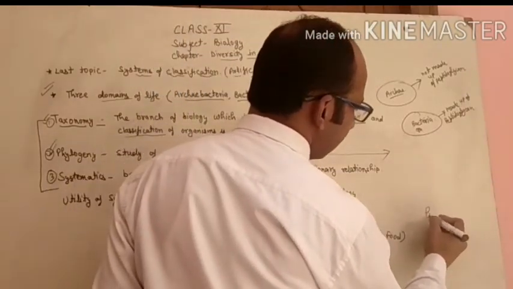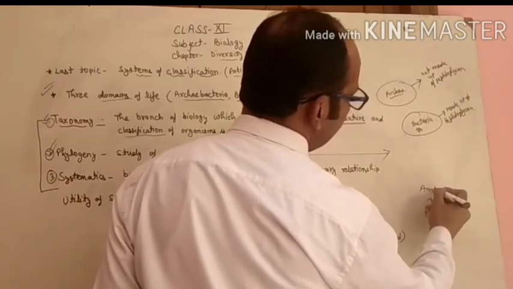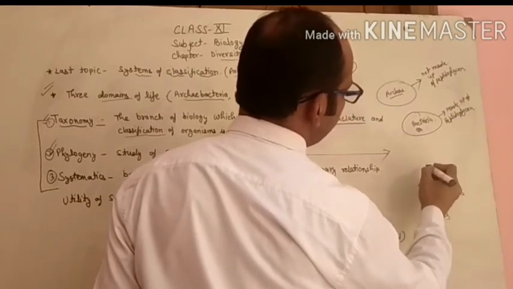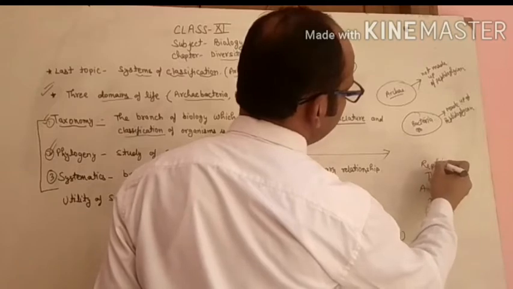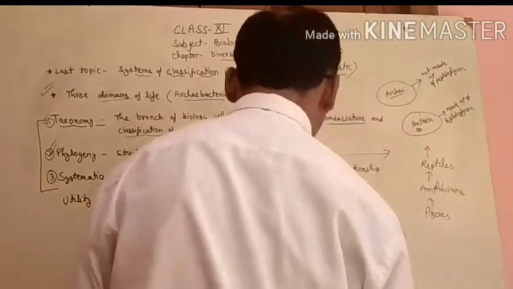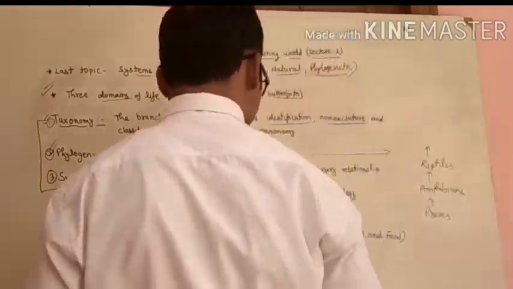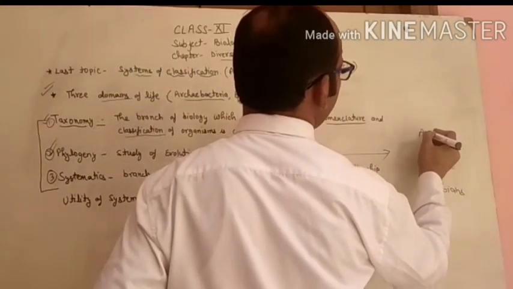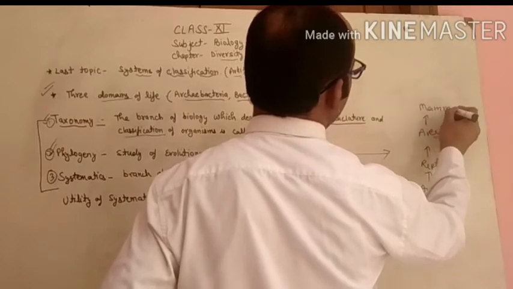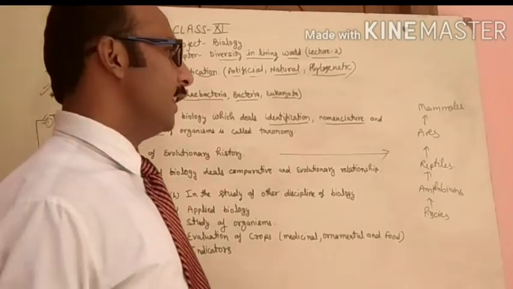For example, you have studied fishes, then amphibians, then reptiles, then apes, then mammals. Okay: fishes, amphibians, reptiles, apes, mammals.